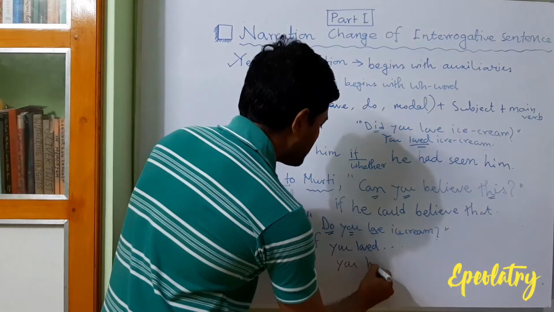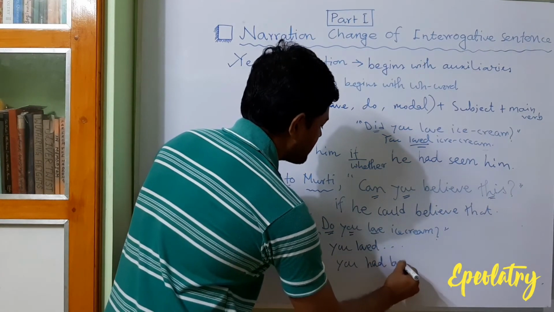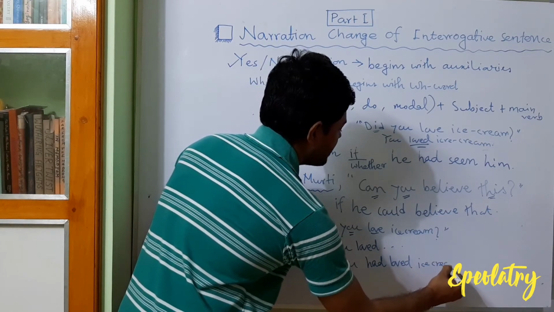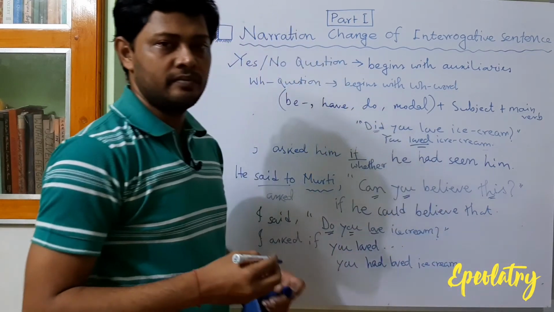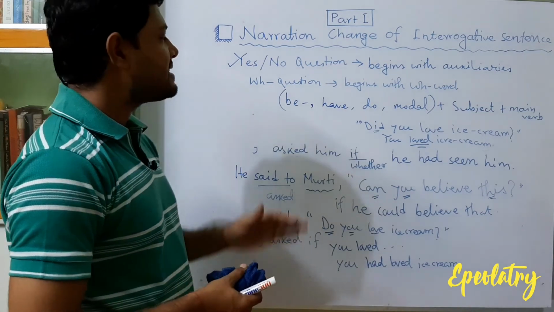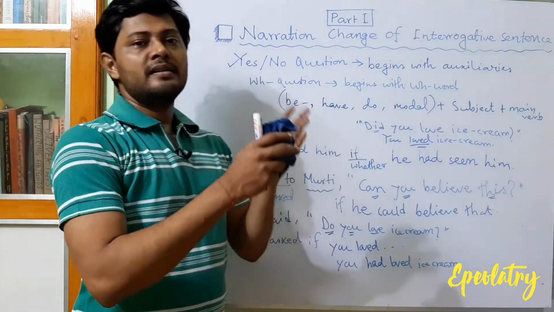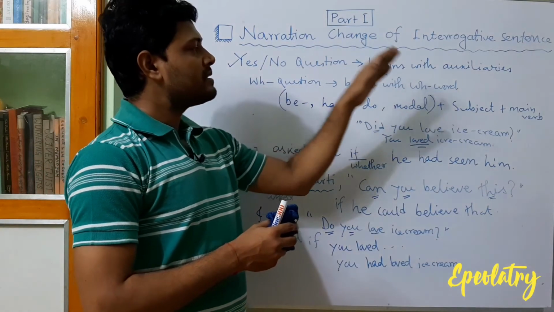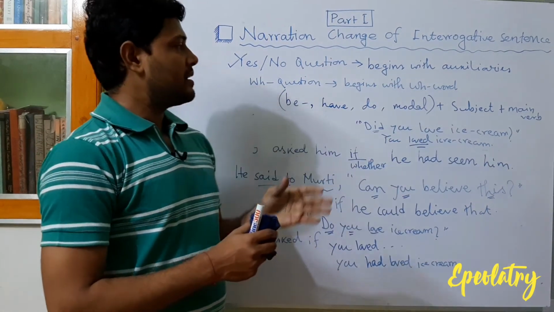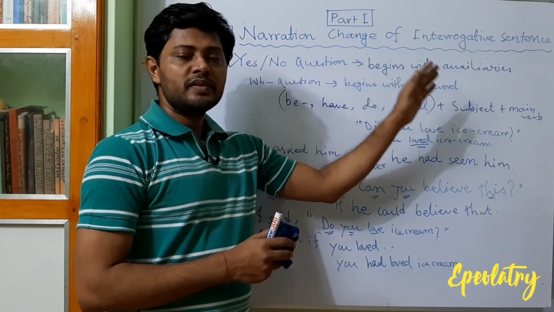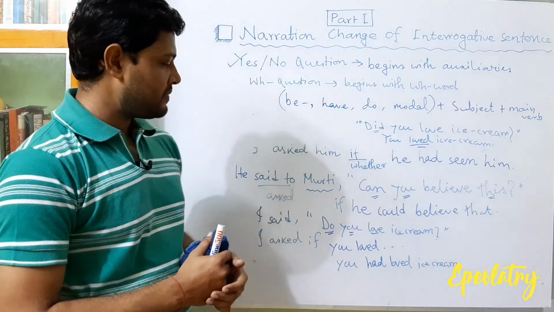So "you had", after that the third form of the verb "loved", then "ice cream", full stop. So in this way we can change a yes-no question in direct speech into indirect speech.